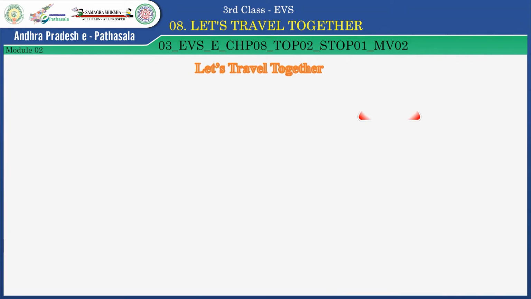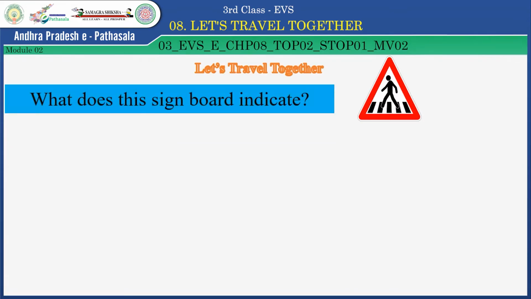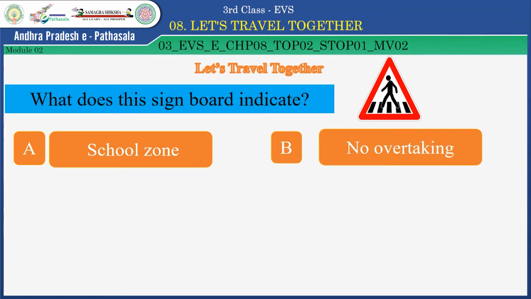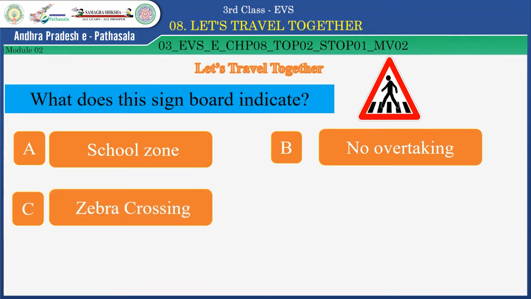Children, look at this signboard. Now here is a question to you. What does this signboard indicate? Option A, school zone. Option B, no overtaking. And option C, zebra crossing. Try to answer it, children. Yes, the right answer is zebra crossing. Well said, students. Now, let's continue this activity.